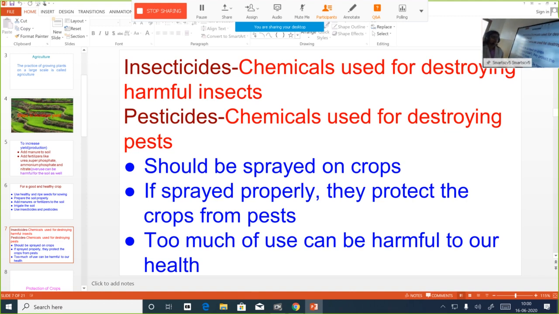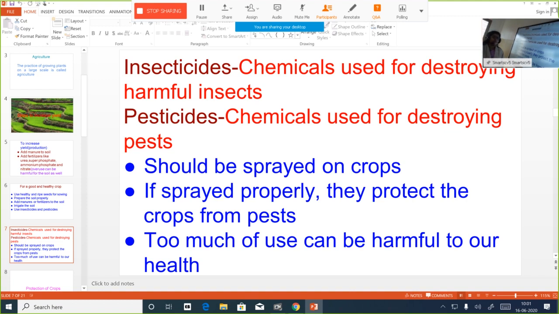But go for the last point, that's a warning. If you use too much of this, it's harmful for our health, especially human beings and other animals, it's extremely harmful for us. So what all steps have to be taken to get a good yield or produce?